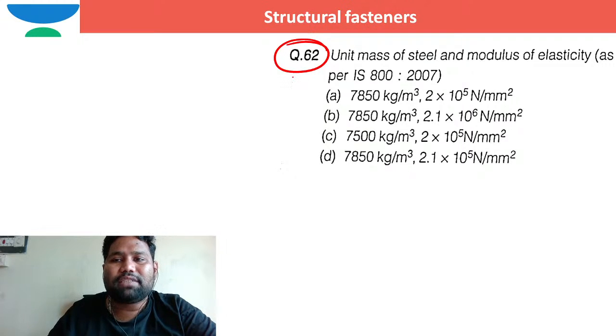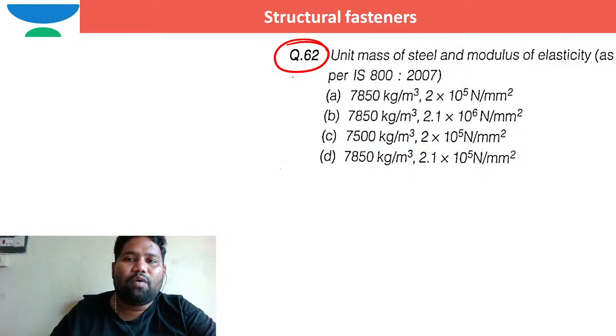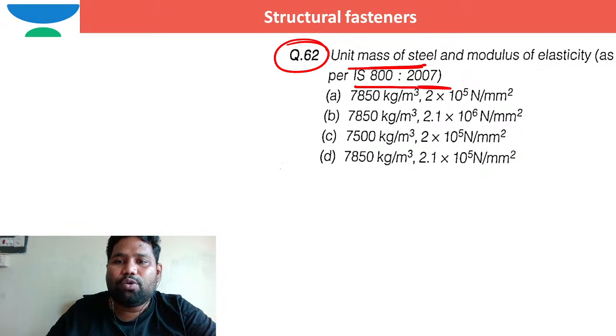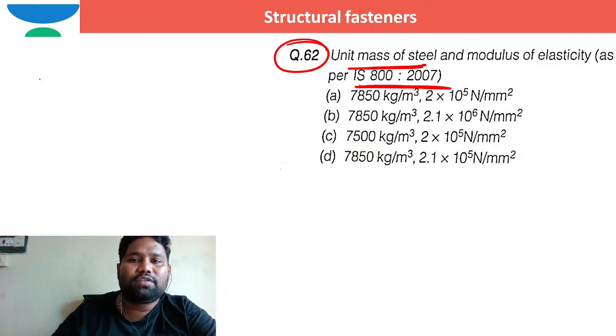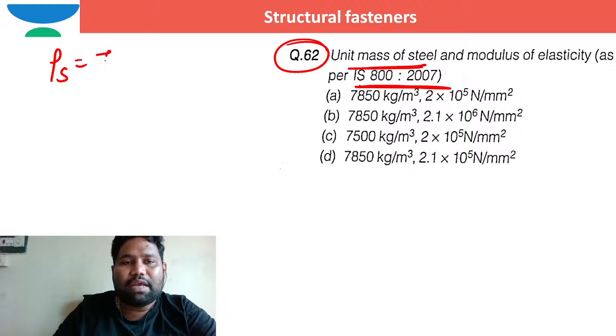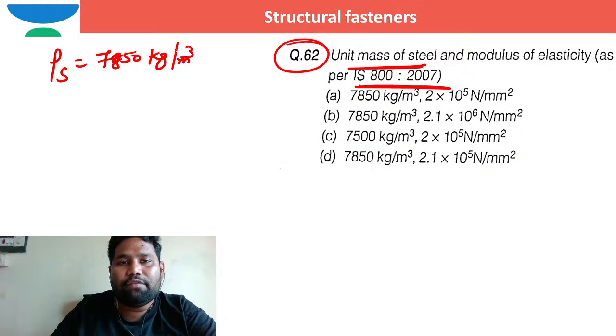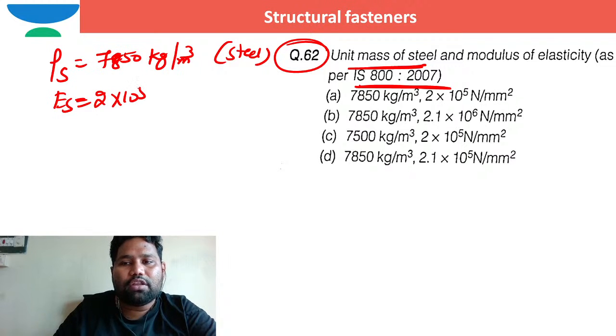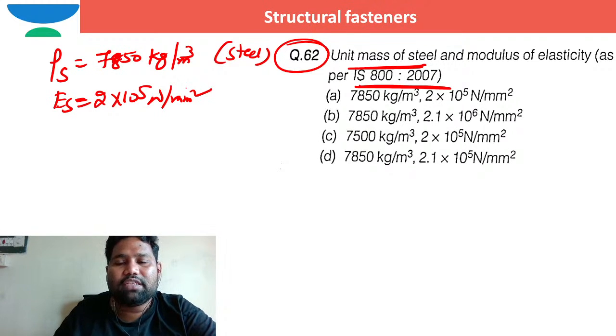The unit mass of steel and modulus of elasticity. What is the unit mass of steel and modulus of elasticity as per IS 800:2007? If you refer to IS 800:2007, the density of steel, unit mass means density of steel, rho S, is 7850 kg per cubic meter. And the Young's modulus of steel is always one and the same, which is 2 into 10 to the power of 5 Newton per millimeter square. Right, 7850 kg per cubic meter and 2 into 10 to the power of 5.